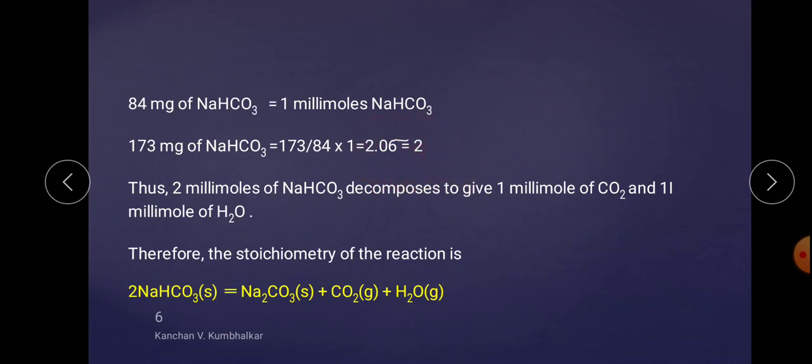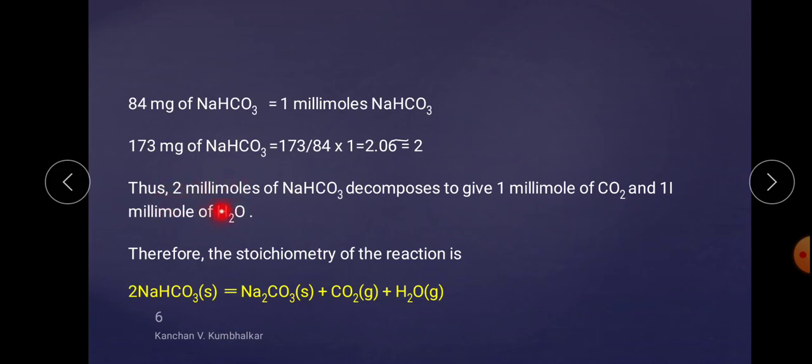Means on the basis of this, it has been identified that 2 millimoles of NaHCO3 decompose to give 1 millimole of CO2 and 1 millimole of H2O. Means a 2:1 ratio.